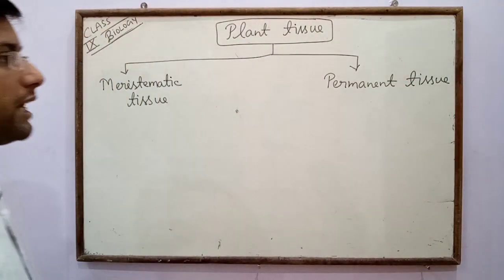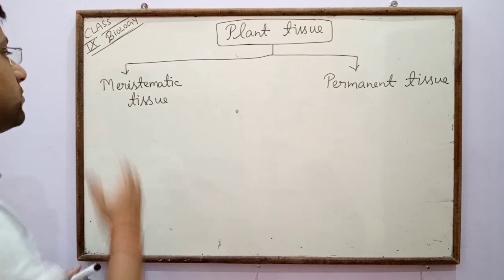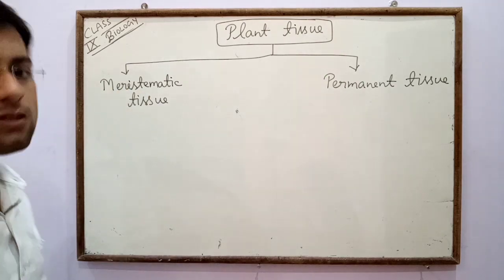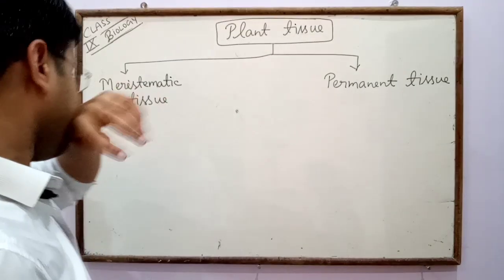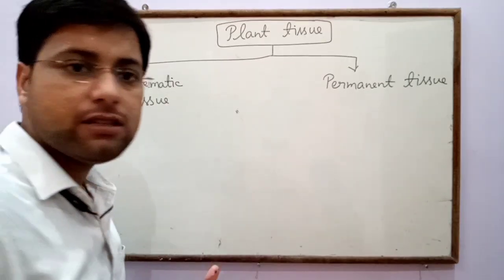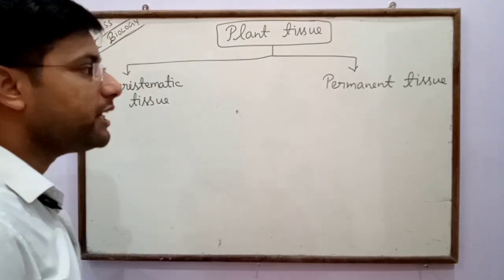So in plants, there are two types of tissues, the meristematic tissue and the permanent tissue. What is the meaning of meristematic tissue? What is the meaning of permanent tissue?